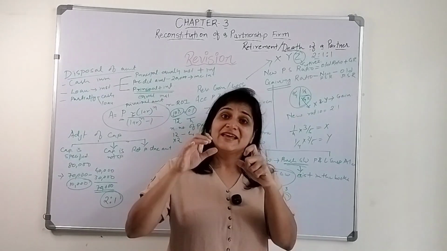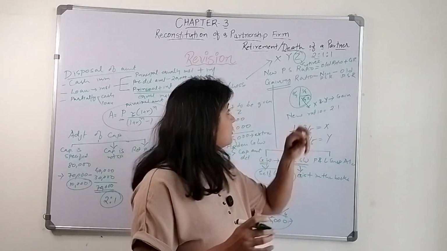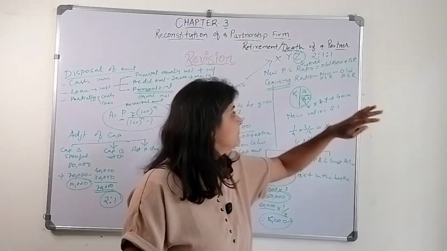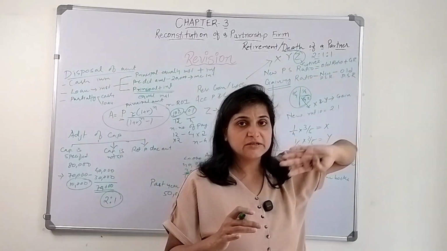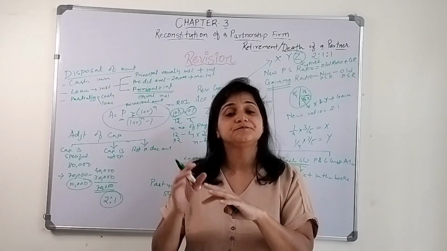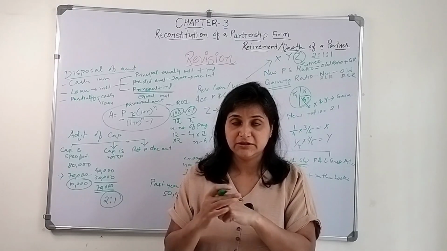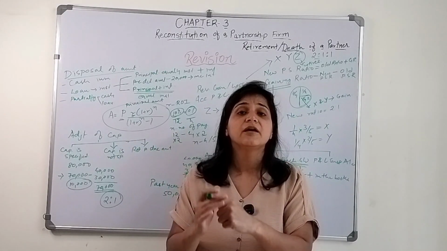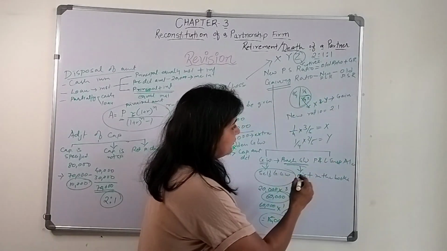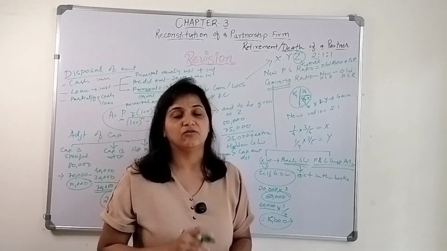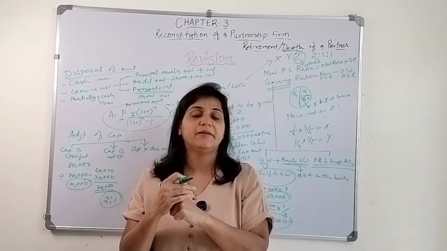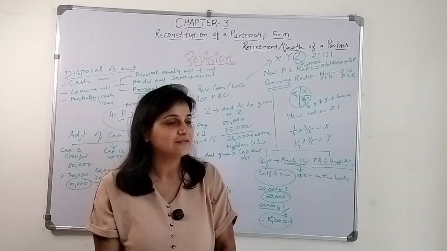So how much is that partner's share? That partner's share is 1/4 of that. So we will calculate the 1/4 amount, and that 1/4 will be given to that partner. Now, it's in the middle of the year, and there's no profit and loss account which has been prepared. What we need to do is open a temporary account, that is the profit and loss suspense account. We will give that particular profit amount to the retiring partner or to the executor of the deceased partner,